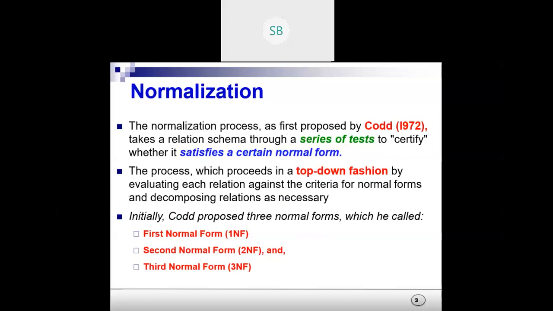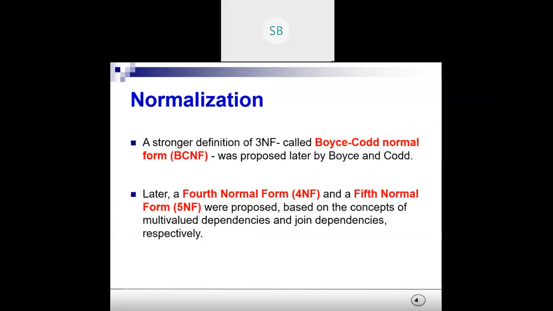Later, a person named Boyce modified the third normal form, which is later known as the Boyce-Codd normal form also. So 3NF you can also call the Boyce-Codd normal form, because Boyce had modified the third normal form given by E.F. Codd.